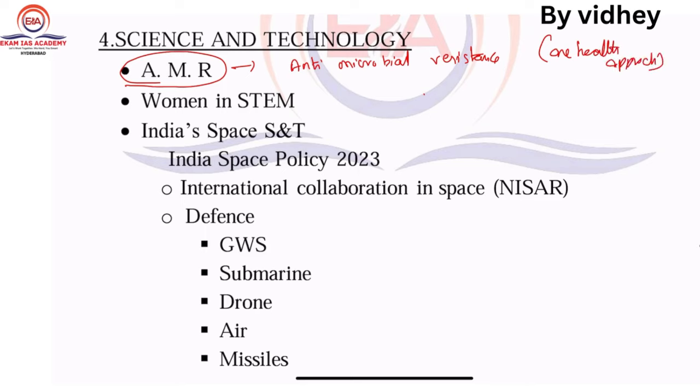So cover as many dimensions as possible from this AMR. For example, what is the status, what are the drugs, you need to give some examples, you need to talk about the issues, you need to talk about some initiatives, each and everything, right?